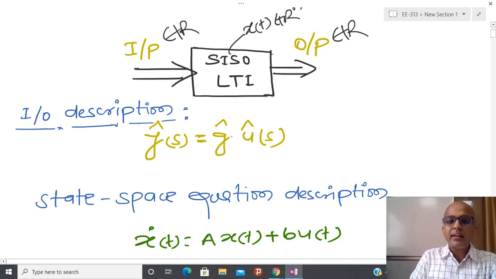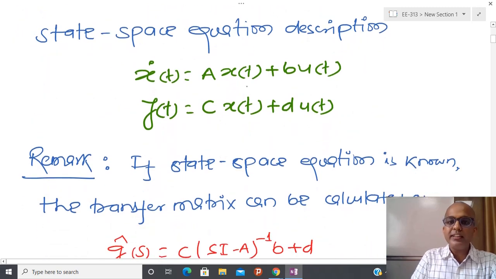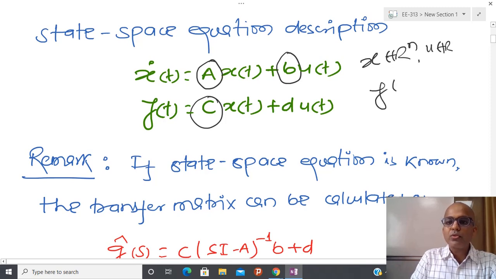Everything is in the frequency domain, and after that, since the system is linear, I can describe it using a linear differential equation, and I am assuming a linear time invariant system. Due to that reason, you can see here that whatever matrices I have are independent of time. So this is not depending on time, similarly this is not depending on time, and this is not depending on time. And I know that x belongs to R^n, u belongs to R, y belongs to R. I have this kind of information because I am just talking about a single input, single output system.